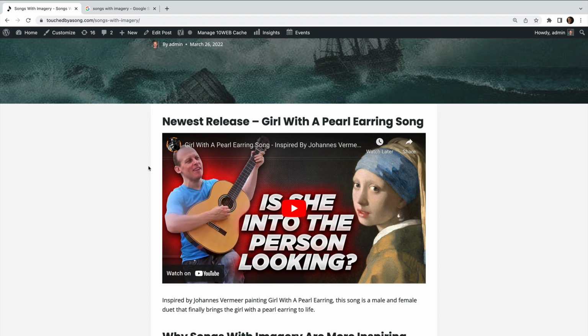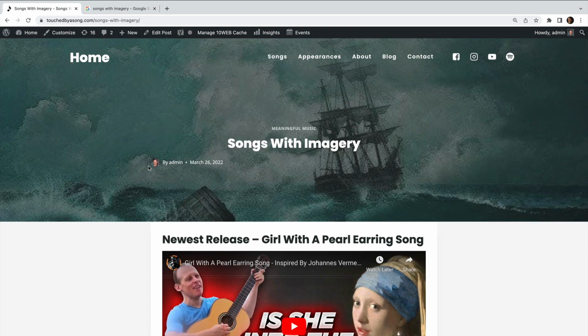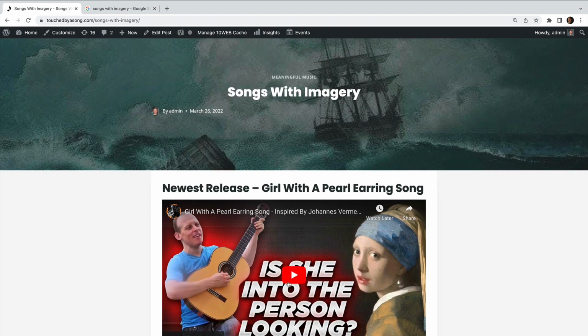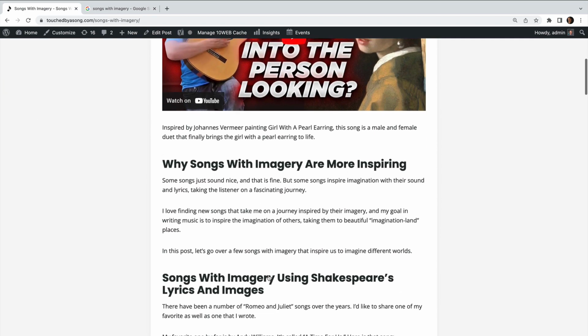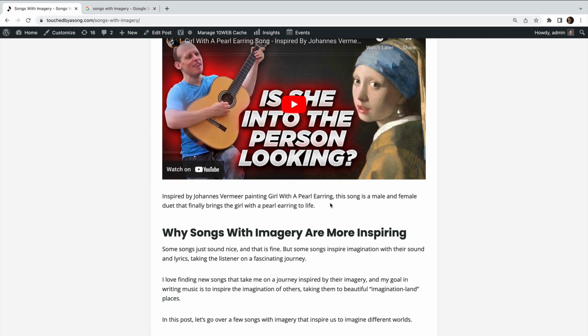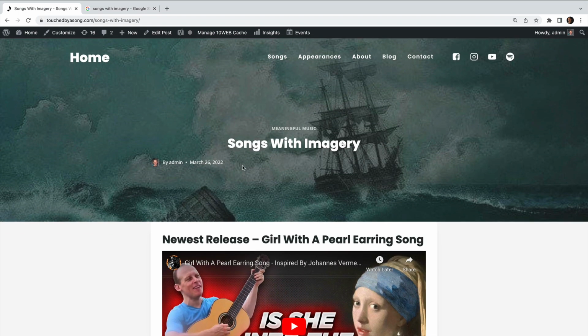So here's what we're going to do. First, we're going to figure out where on this page the table of contents should be. Now, because I want people to click on this song, I don't necessarily want it as the first thing because it's going to push down my actual content that I want seen. So perhaps I will put that table of contents right below this first paragraph, just because it's still prominent, but at the same time, it's not the first thing people see. Because to be fair, this is for people, it should help people navigate the page better, especially for long pages. But to be completely honest, I'm really hoping for SEO benefits here.